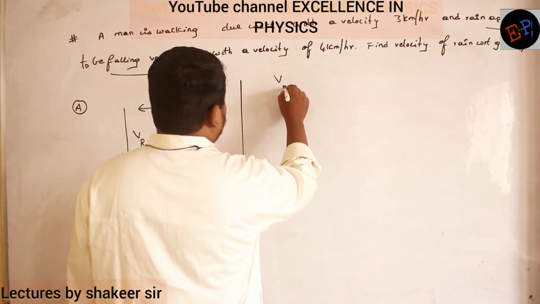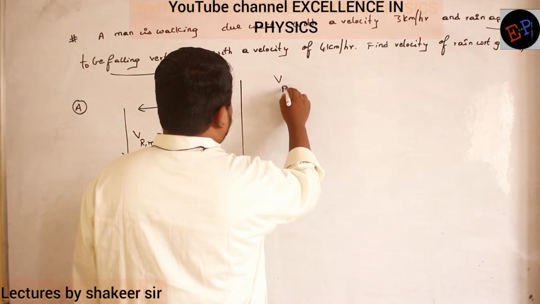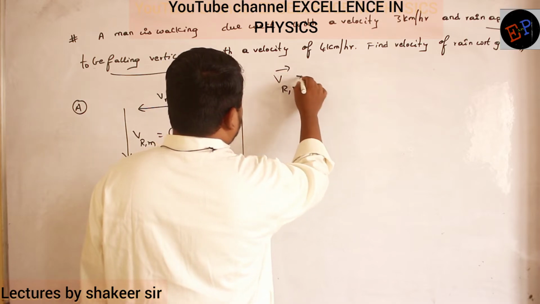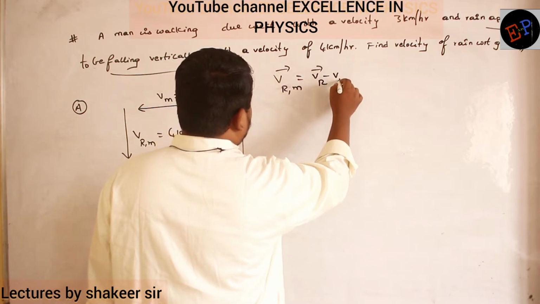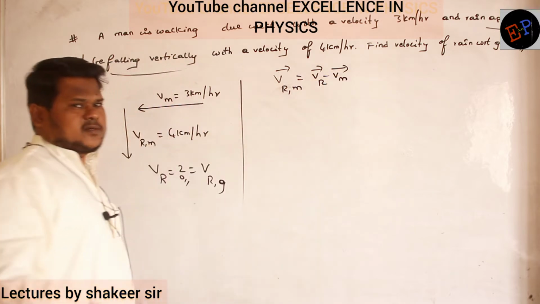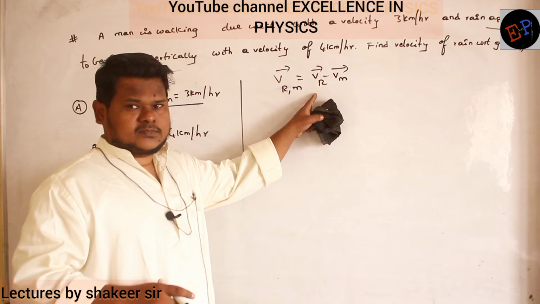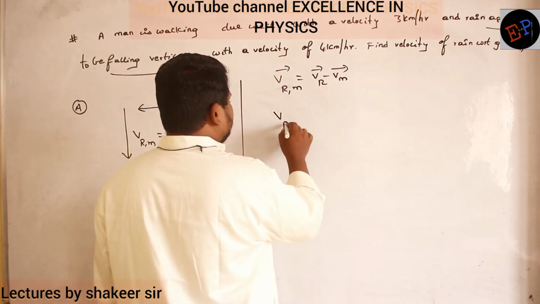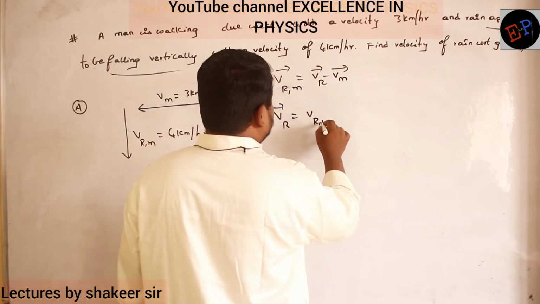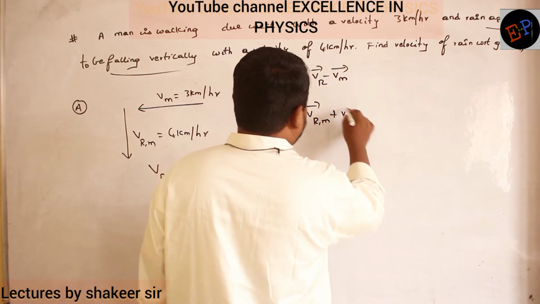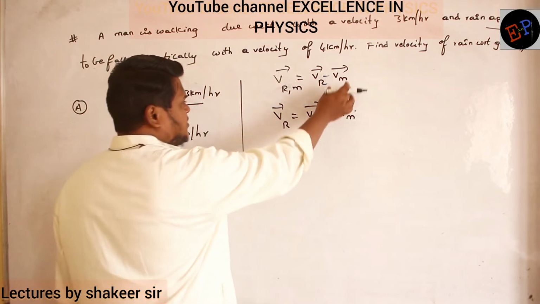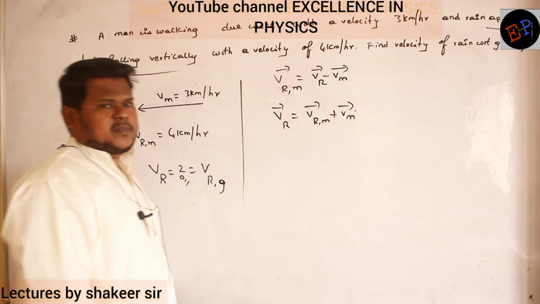So velocity of rain with respect to man is nothing but velocity of rain minus velocity of man. This is the equation number. So what I want is velocity of rain only. So therefore velocity of rain is velocity of rain with respect to man plus velocity of man. That's all. If this minus Vm goes to this side, it will become plus Vm.